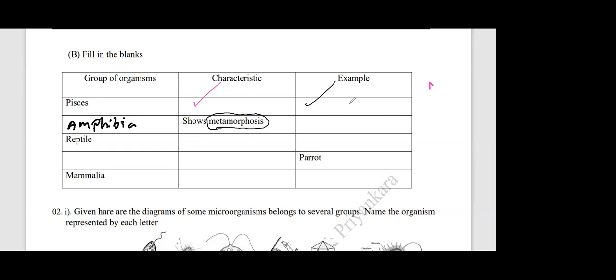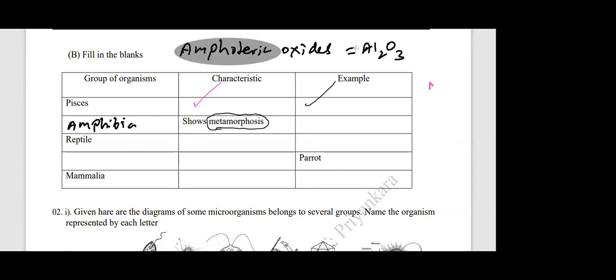Amphibia, metamorphosis. You can remember it like this: amphibia, ubaya jivin, ubaya guni. Some oxides are amphoteric, meaning oxides showing both acidic and basic properties, for example aluminium oxide. That you should also know. In Sinhala we call amphoteric ubaya guni, and amphibians ubaya jivin.